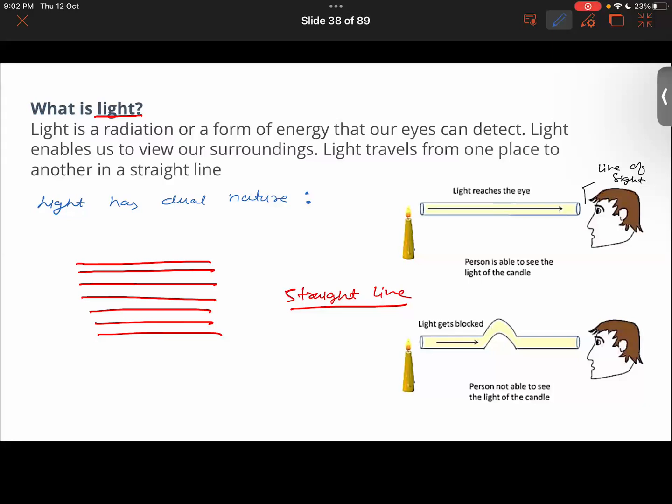Getting it, right? What I'm trying to say here. Sound is the one which travels in waves, right? Sound is the one that travels in waves, while light is also the one which travels in the form of waves as well. But how?